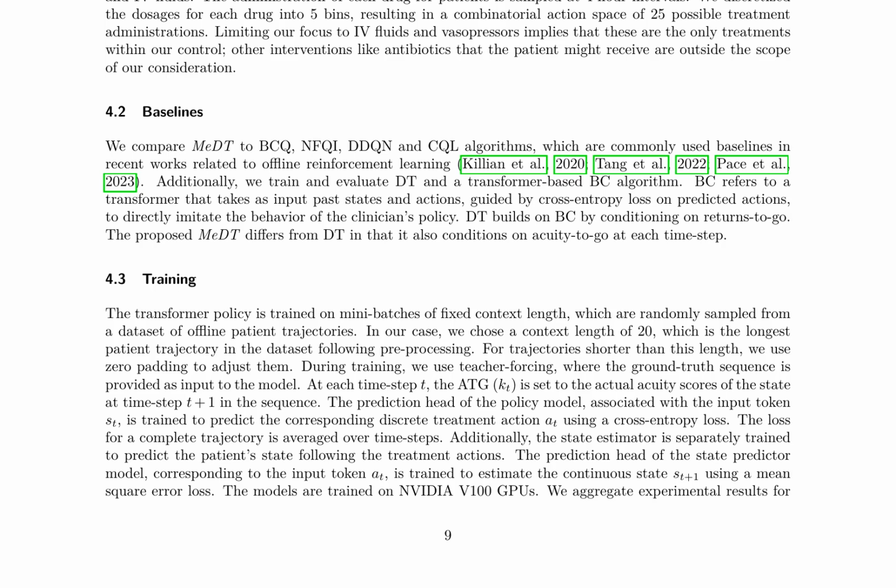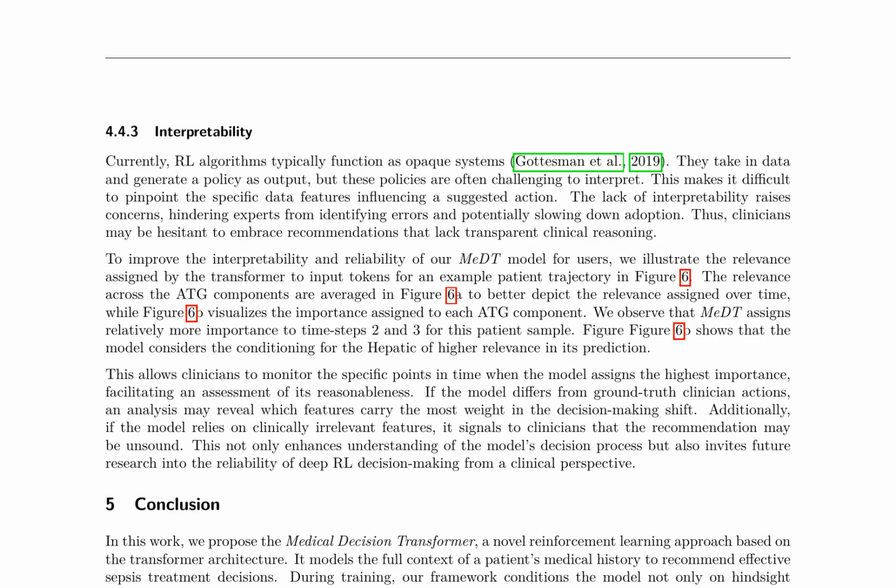MeDT differs from DT in that it conditions on acuity to go at each time step. The results show that MeDT outperforms the baselines in terms of stability of estimated patient states, with DT performing better for high-severity patients. MeDT requires more samples to reach convergence, as evidenced by the experiment evaluating sample efficiency.